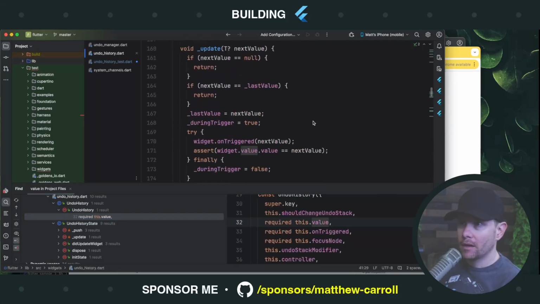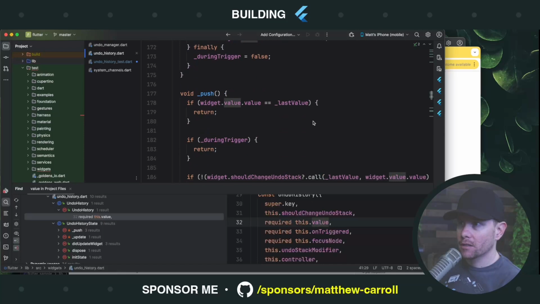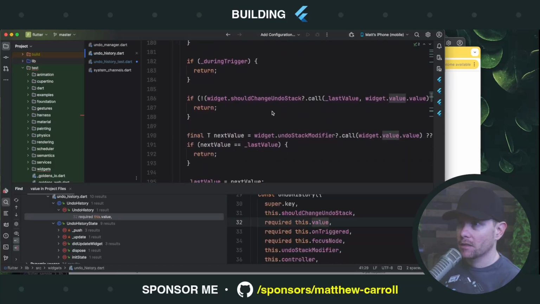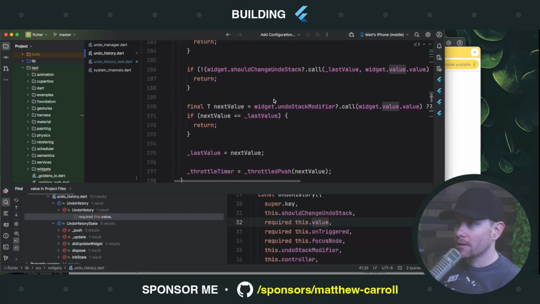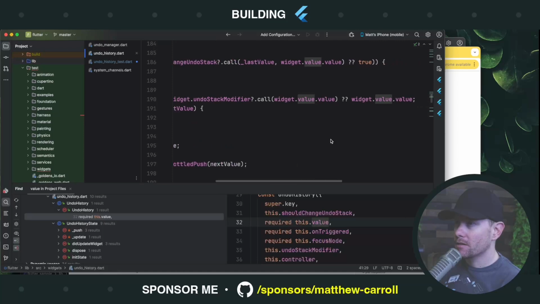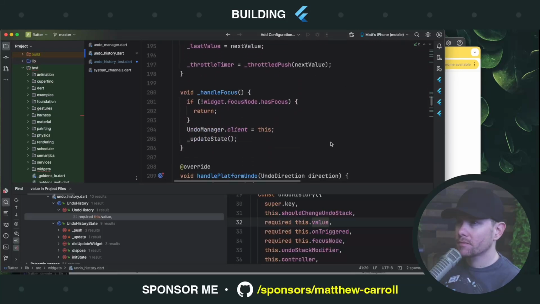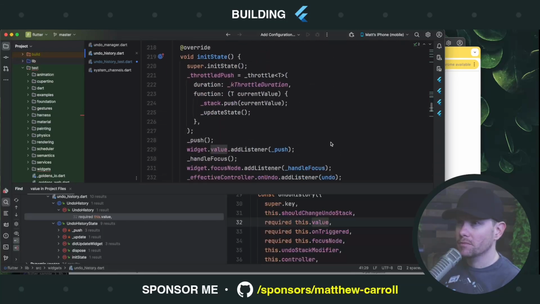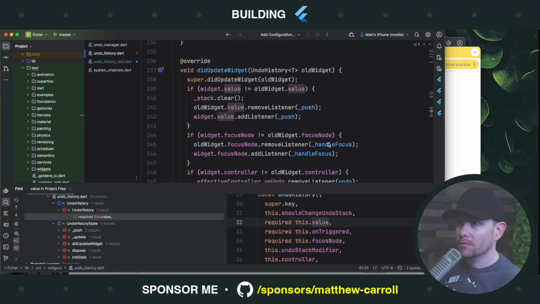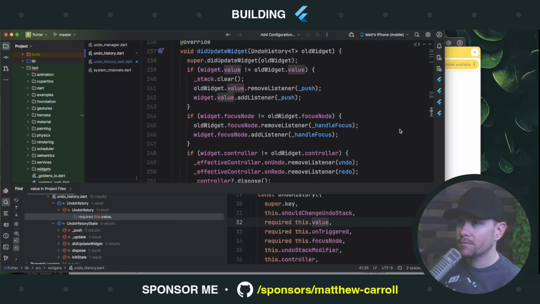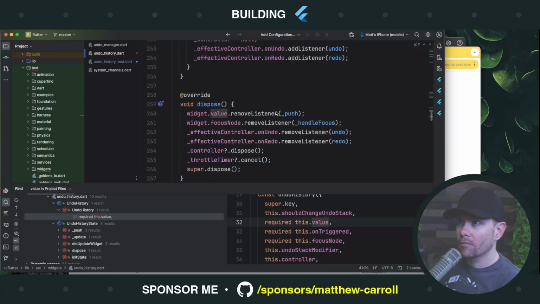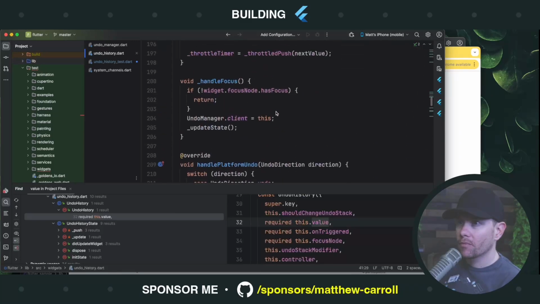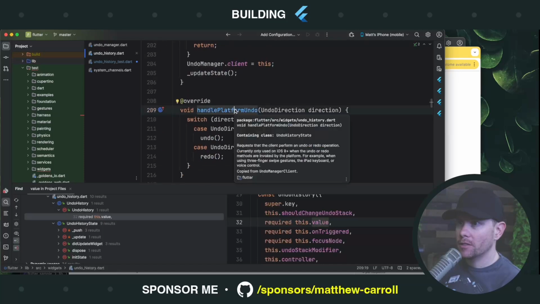I assumed that when the undo redo signal came in to this, is there some weird, no, undo stack modifier. Handle platform undo.